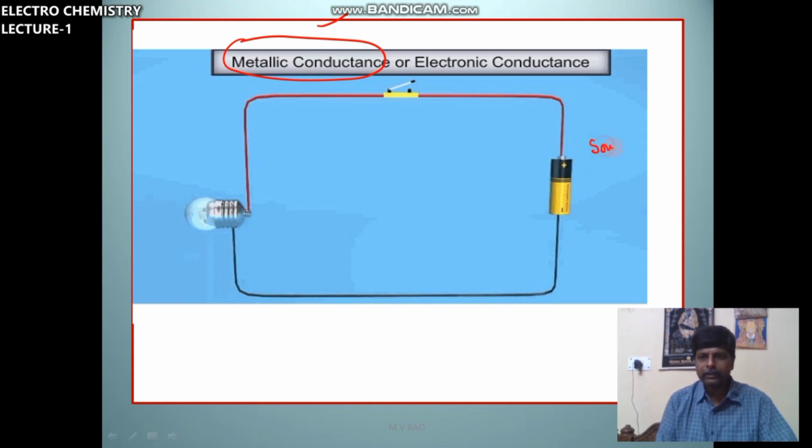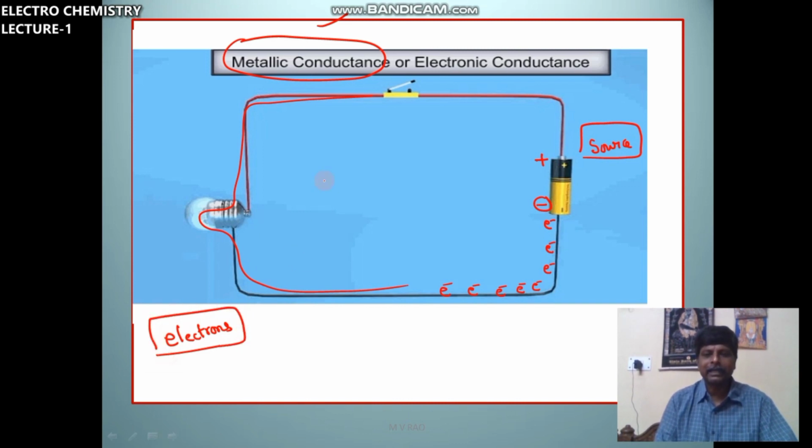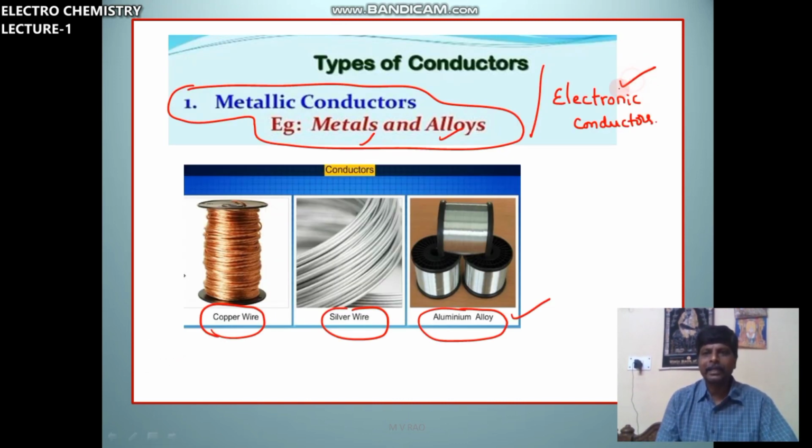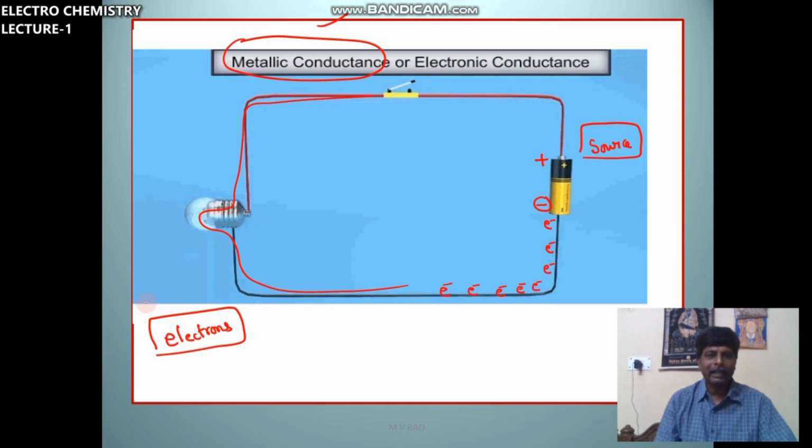This is the source of electricity, positive charge here, negative charge here. From the negative charge, electrons will travel from negative to positive through this. In these conductors, current is carried by electrons. Hence these are called electronic conductors. In metallic conductors, current is carried by electrons.